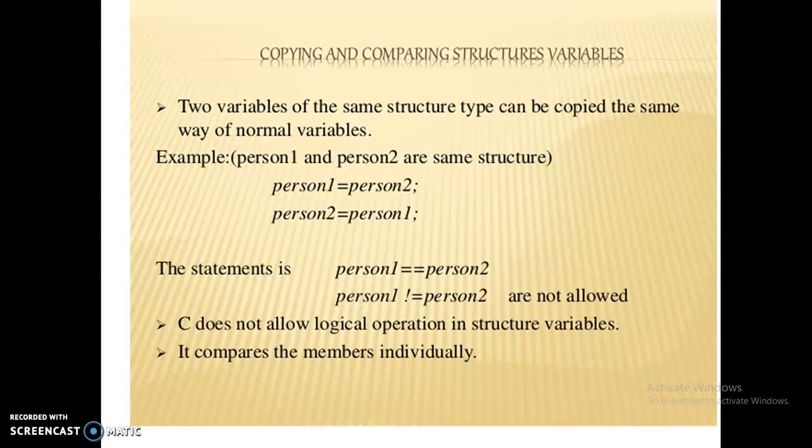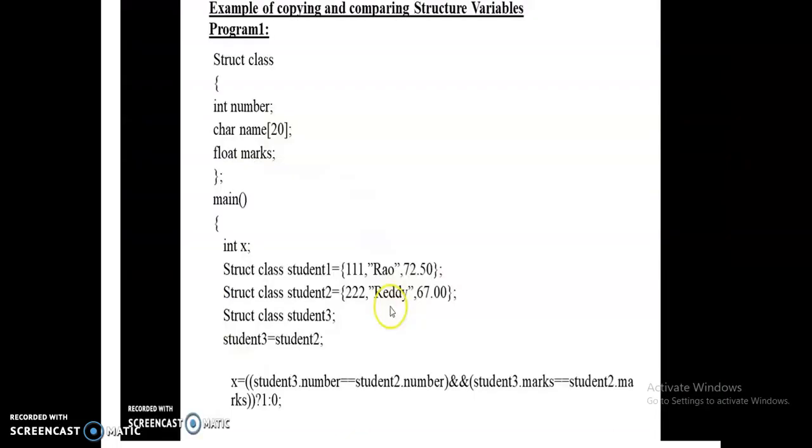Two variables of the same structure type can be copied the same way as normal variables. Again, only variables of the same structure can be copied; different structure variables cannot be copied. C does not allow logical operations on structure variables. If you want to do a logical operation, compare the members individually. This is the example of copying and comparing structure variables in C.